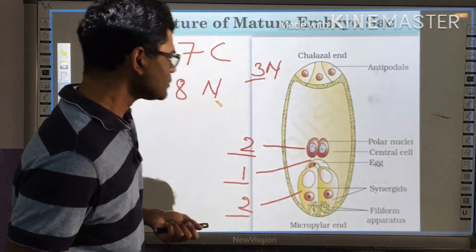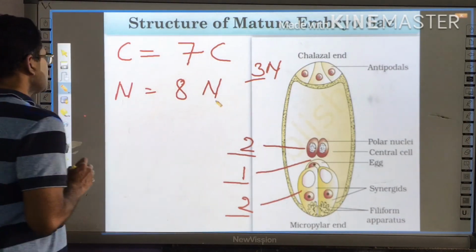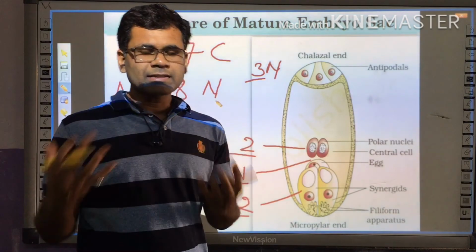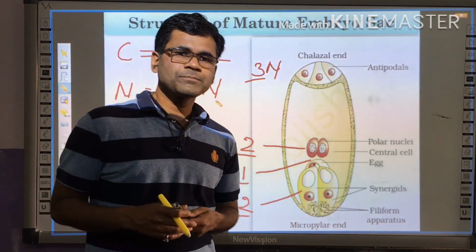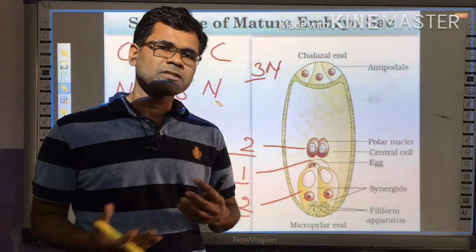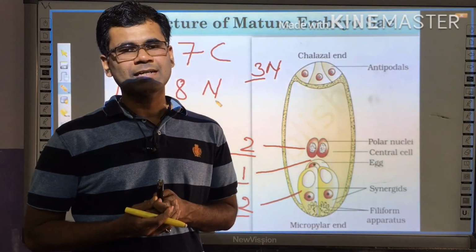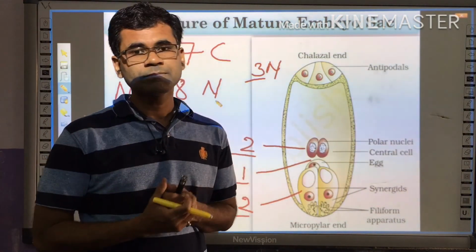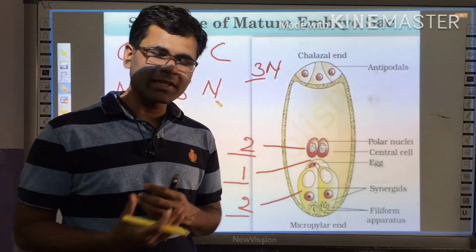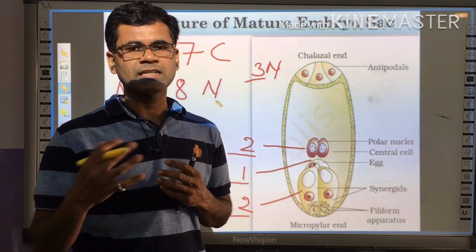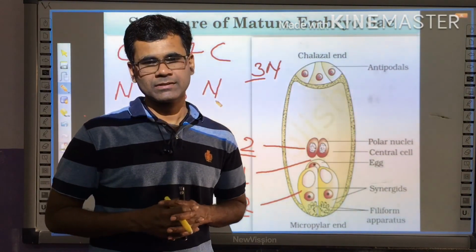Now, in the next video lecture, we will discuss the other topics which are left, that is pollen grain formation, pollination, various modes of pollination, and how cross pollination is different from self pollination.